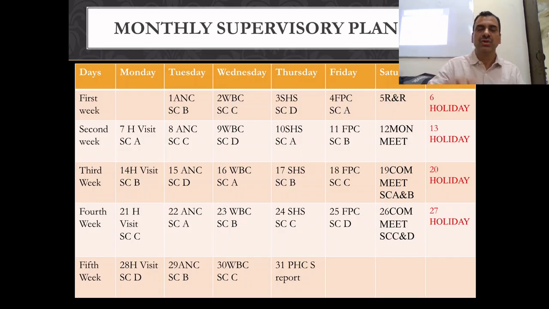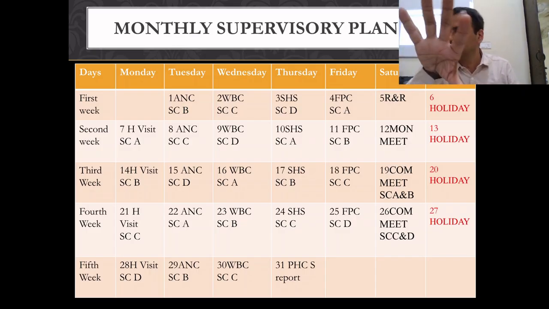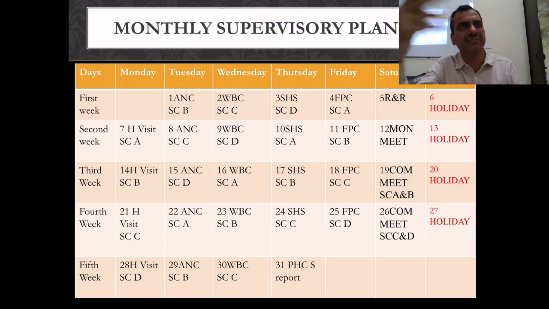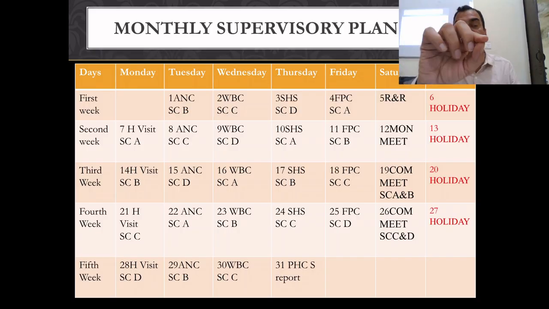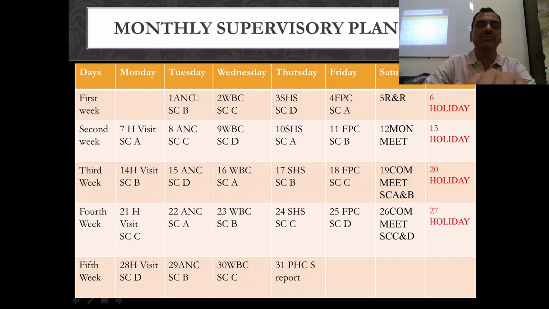For example, normally on Tuesdays we hold ANC clinics, and on Wednesdays we normally have immunization clinics all over India, though sometimes they may change. We can decide which day is for which clinic. Then we start from the first day. If it is Tuesday, we will visit the ANC clinic, so we will write ANC.